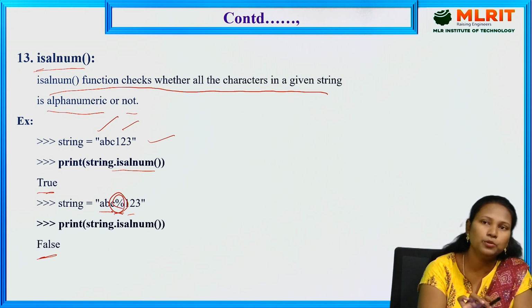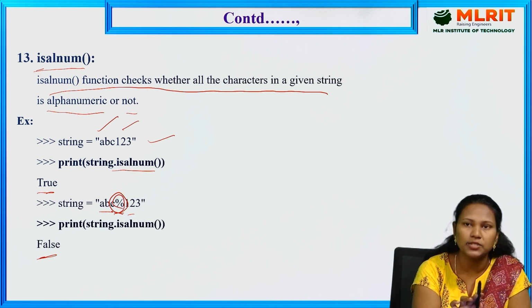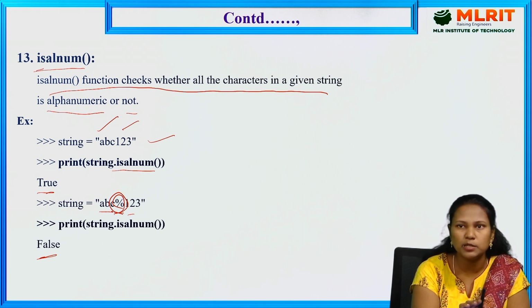So it is used to check whether the string contains only alphabets and numbers. If so, it displays true. If any extra data is there, meaning extra or special characters are there, it displays false.